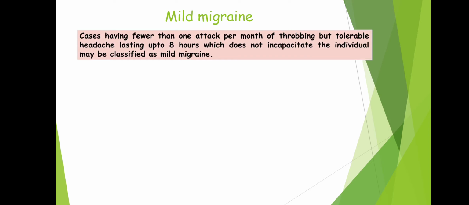First of all, coming to mild migraine. Mild migraine means cases having fewer than one attack per month of throbbing but tolerable headache lasting up to 6 hours and which does not incapacitate the individual may be classified as mild migraine.